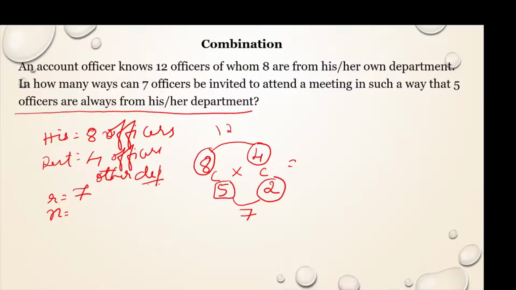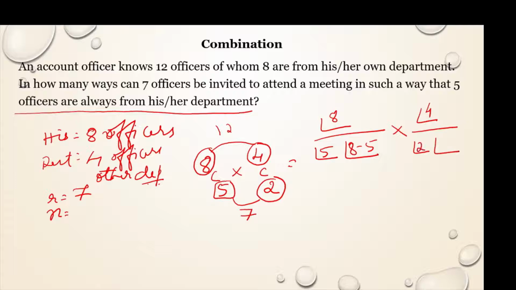Now let us apply the formula for this. So 8C5 equals factorial 8 divided by factorial 5 into factorial 8 minus 5, into factorial 4 divided by factorial 2 into factorial 4 minus 2. If you solve this, you will get 56 into 6, that is equal to 336. So in 336 different ways, officers can be selected, where 5 officers are selected from his own department and 2 officers are selected from outside the department.